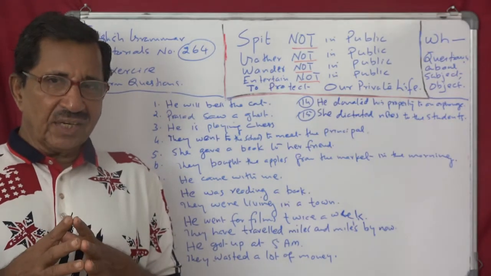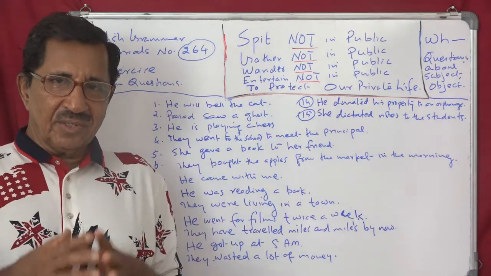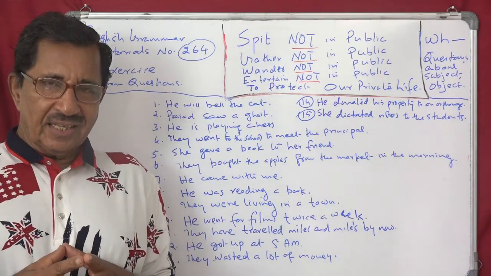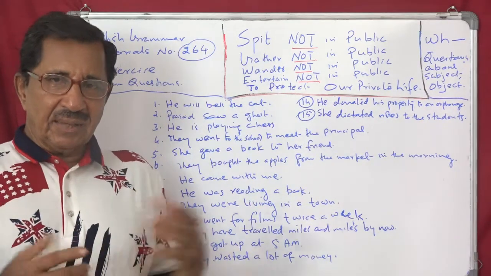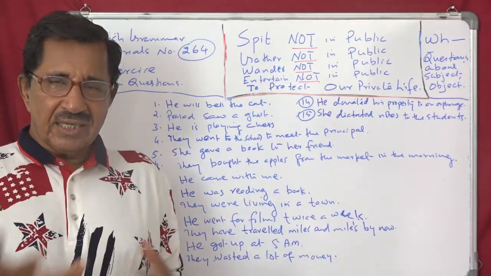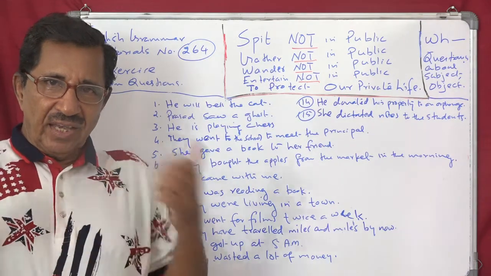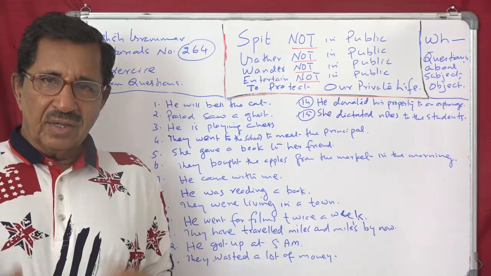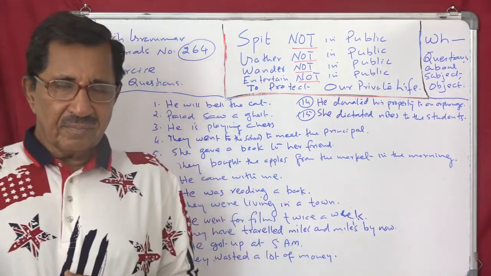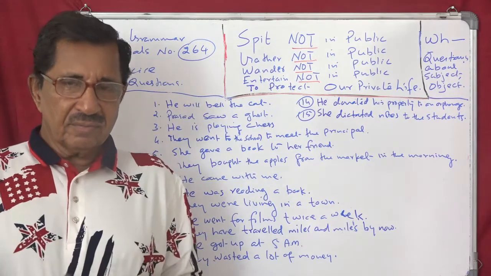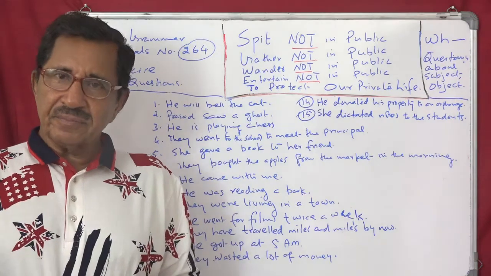What is the role of the WH word? Where should you place the WH word? And then how to choose a WH word? It depends. Something, what. Place, where. Time, when. Reason or cause, why. The way, the manner, how. Subject, person, who. Object, whom. Possessive, whose. Then you have got choosing, which.